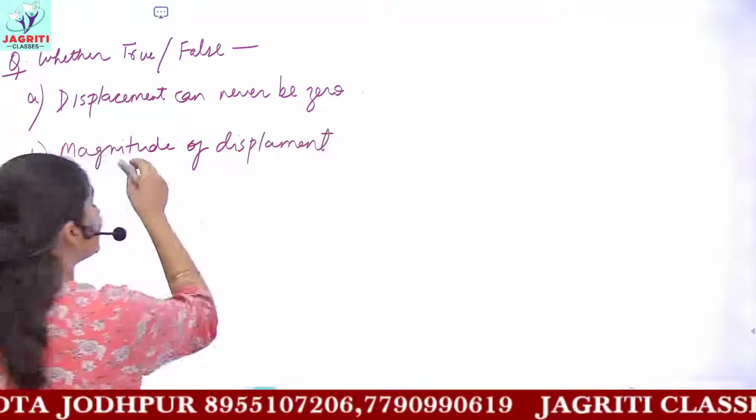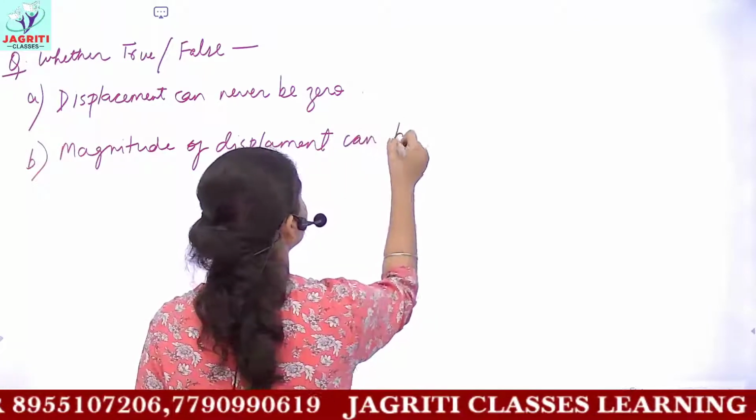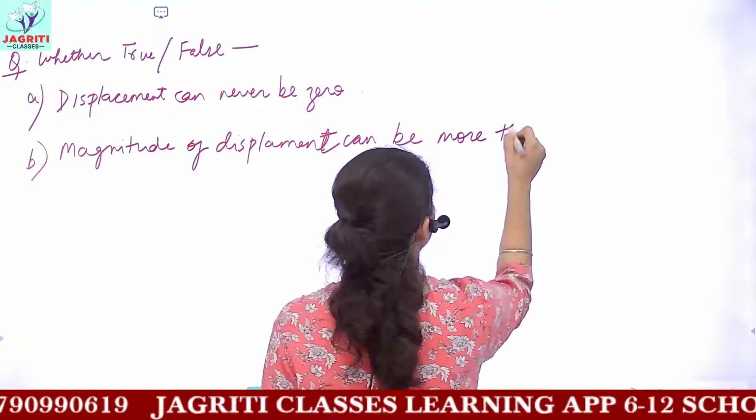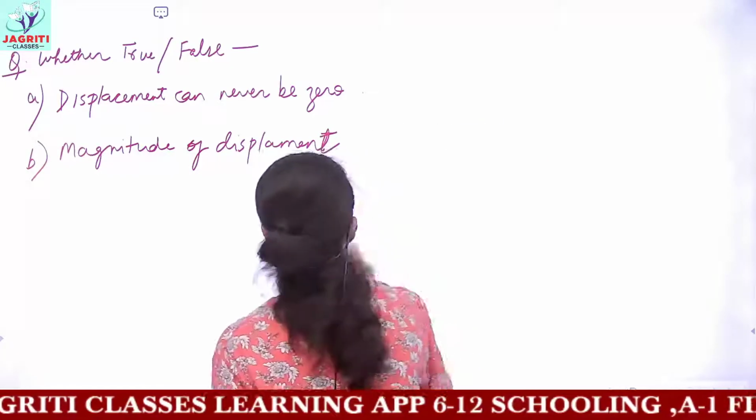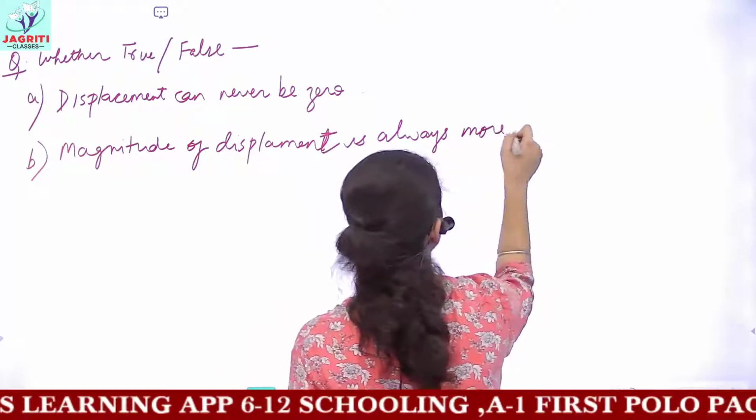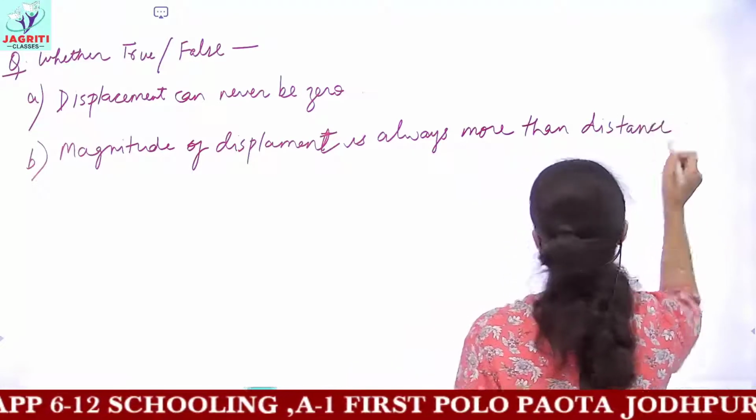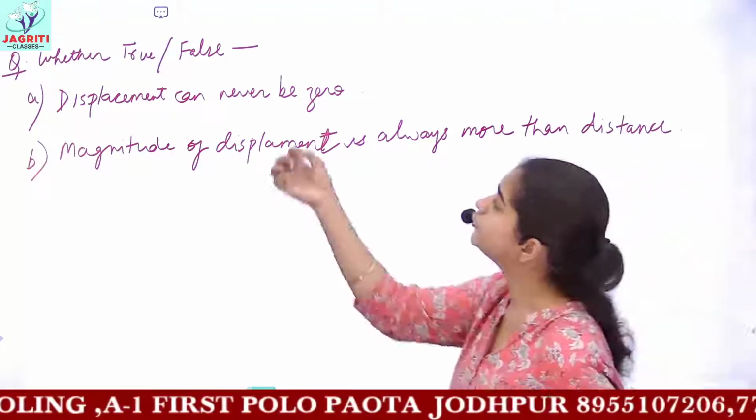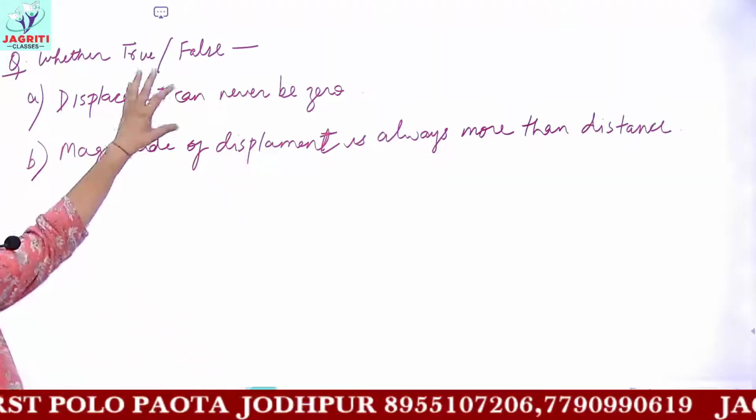magnitude means numerical quantity or amount of displacement. Magnitude of displacement is always more than distance. These are the two statements, and you have to judge whether these statements are true or false, and you have to also provide a valid reason why you are telling these statements to be true or false.